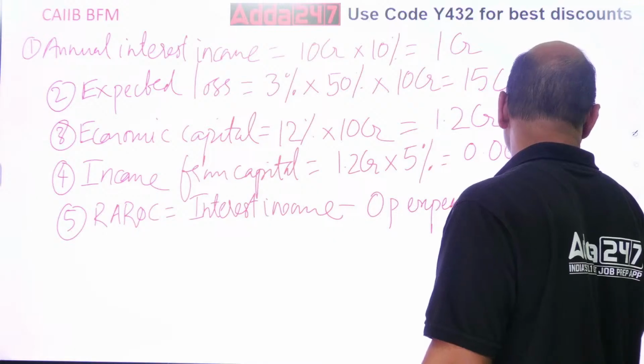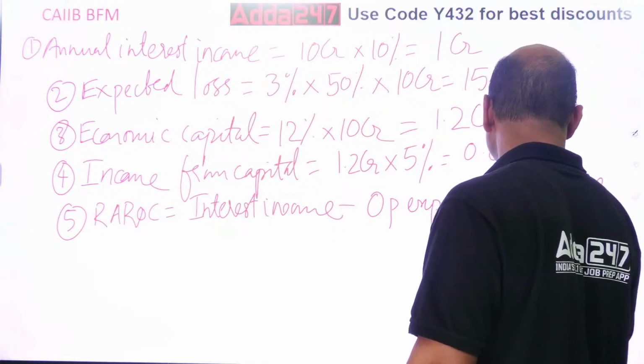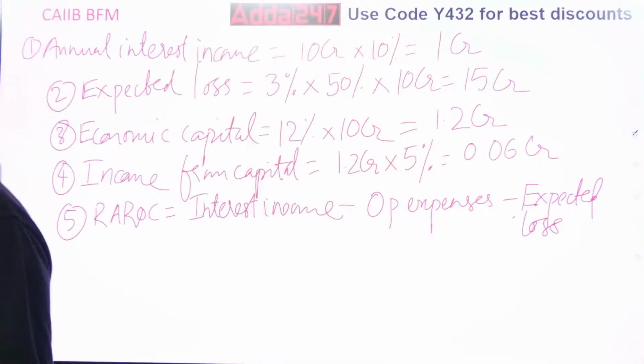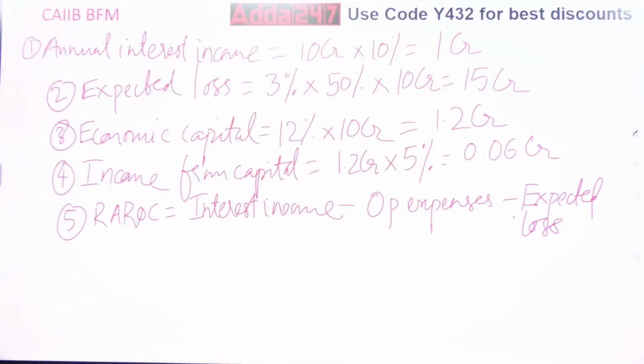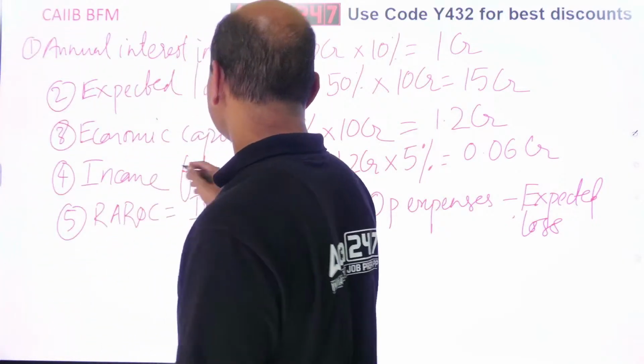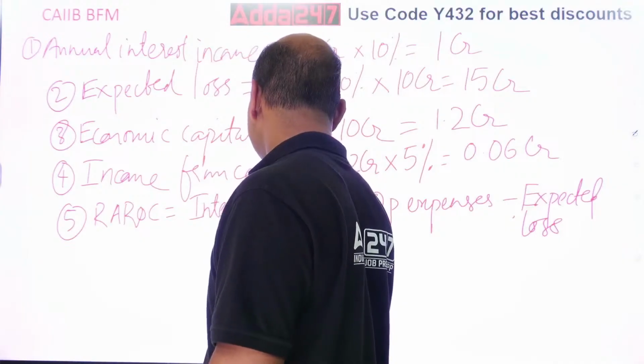Minus expected loss, and now what is this? Income is there, so plus your income from capital.